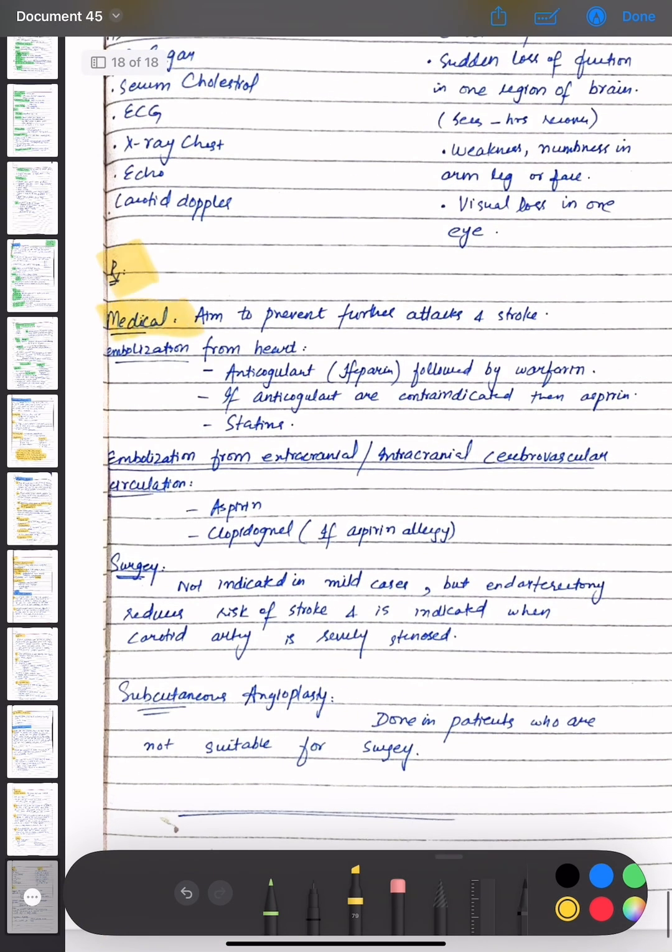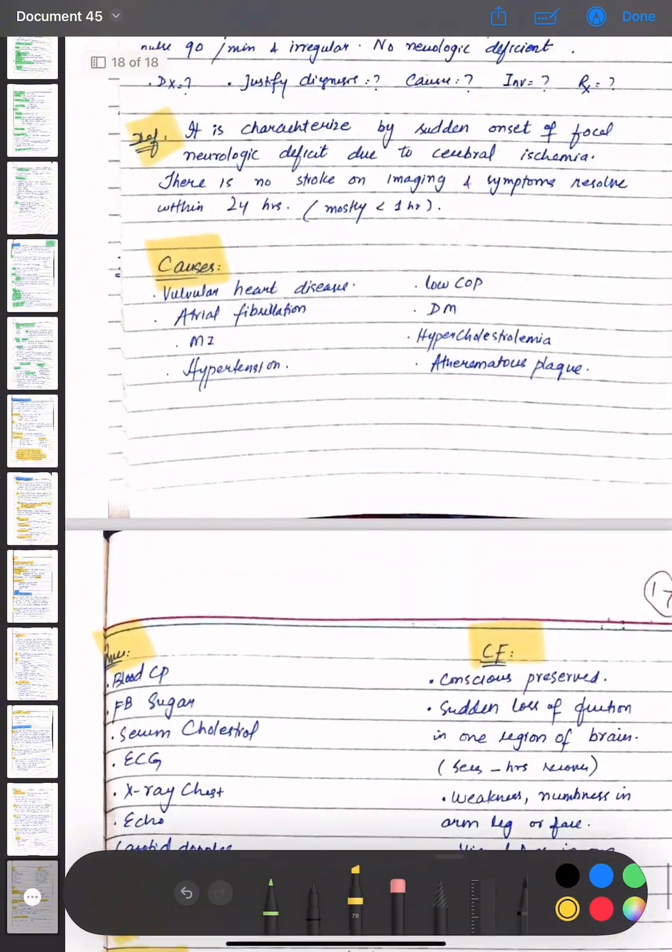The treatment options are medical treatment, which aims to prevent further attacks and stroke. Prevention of emboli from the heart is done with anticoagulant heparin followed by warfarin. If anticoagulants are contraindicated, then aspirin or statins are given. Prevention from the extracranial and intracranial cerebrovascular circulation is done with aspirin or clopidogrel. If the patient is allergic to aspirin, clopidogrel is given. The surgical options are not indicated in mild cases, but endarterectomy reduces the risk of stroke and is indicated when the carotid artery is severely stenosed. Percutaneous angioplasty is done in patients who are not suitable for surgery.